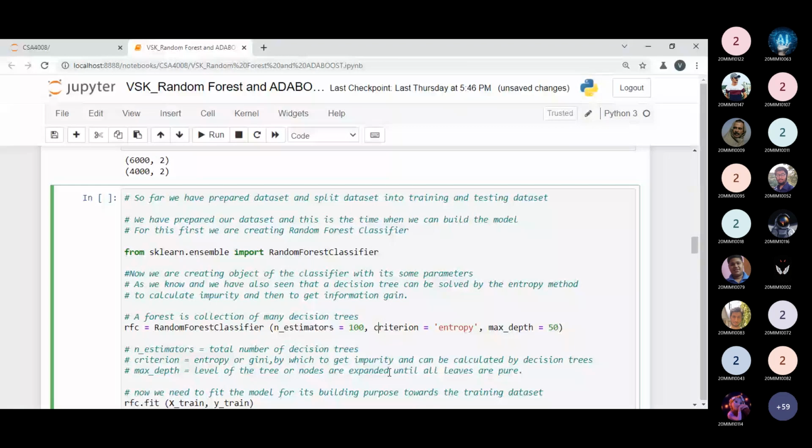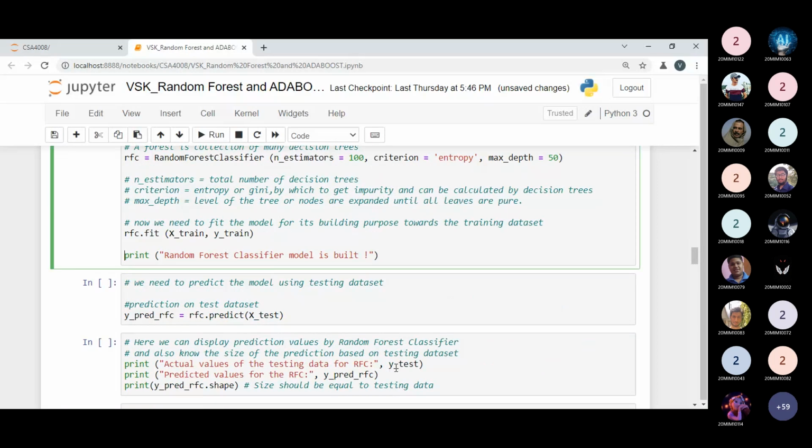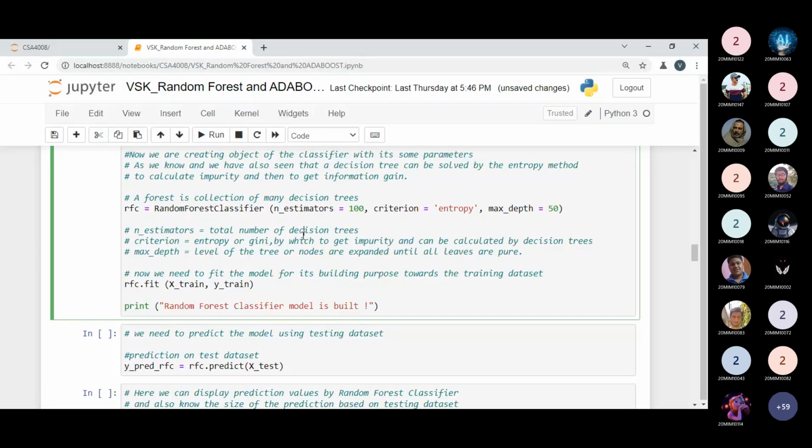Now my model will be built by using the RFC classifier object. So I will fit my model. We need to fit our model by applying the fit method on the training data set. What is the training data set? X_train and Y_train, so here I'm passing them. After this, a message will be printed: random forest classifier model is built. Let me execute this code.